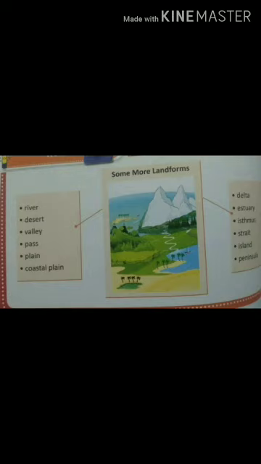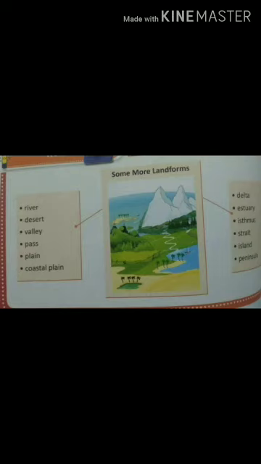Now, coastal plain. Coastal plains are found along the border of a continent or along the coast of seas or oceans. They are formed due to the elevation of the interior part of the land.